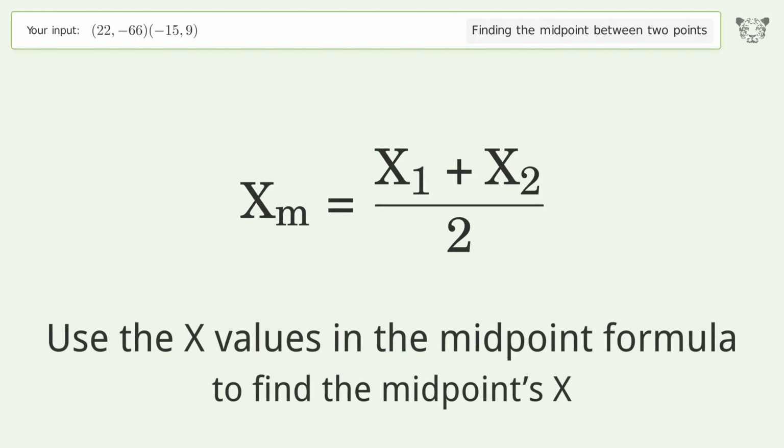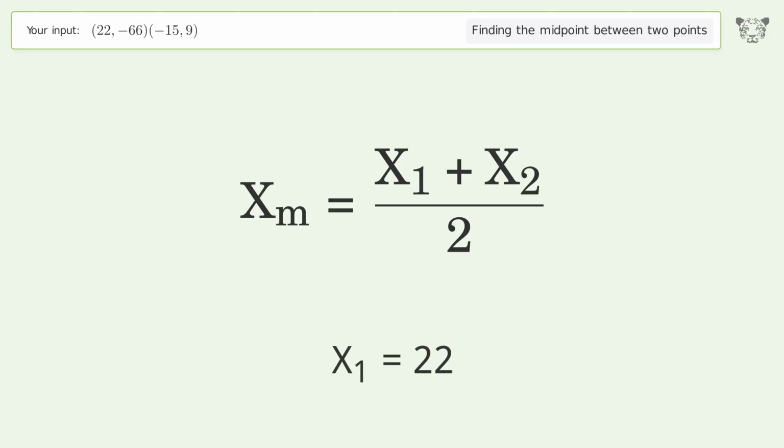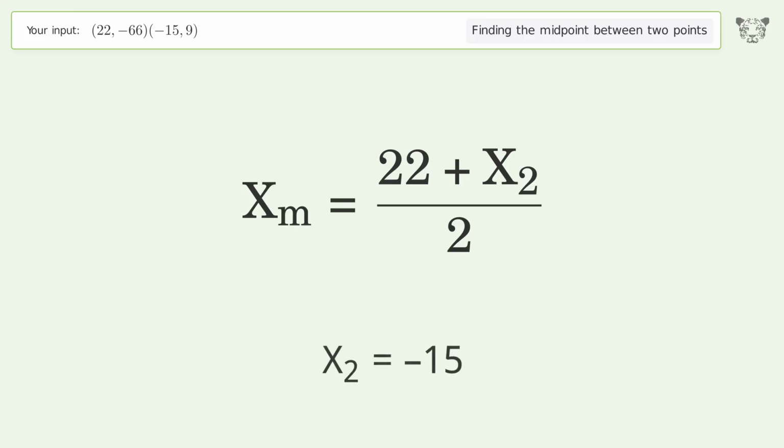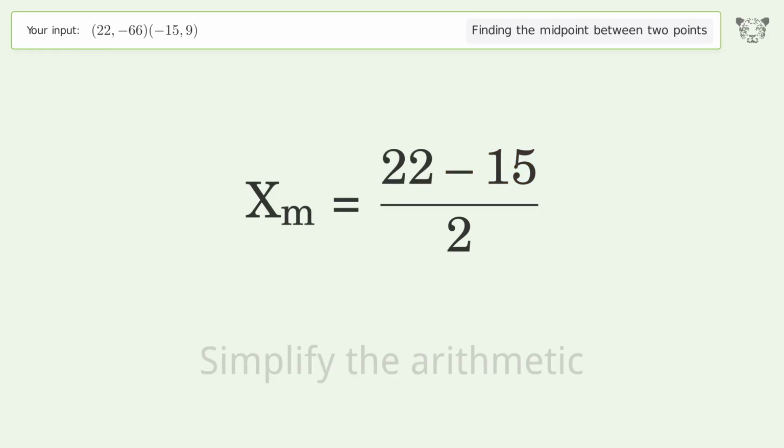Use the x values in the midpoint formula to find the midpoint's x. x1 equals 22. x2 equals negative 15. Simplify the arithmetic.